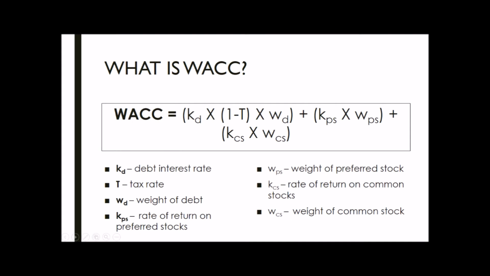Well, this is the elaborate formula of WACC. It may be intimidating and crazy to look at, but it's pretty easy. K stands for rate of return. KD is for the debt. KPS is for the preferred stocks. KCS is for the common stock. T is the tax rate, while W means the weight. WD is the weight of debt. WPS is the weight of preferred stock, and WCS is the weight of common stock.